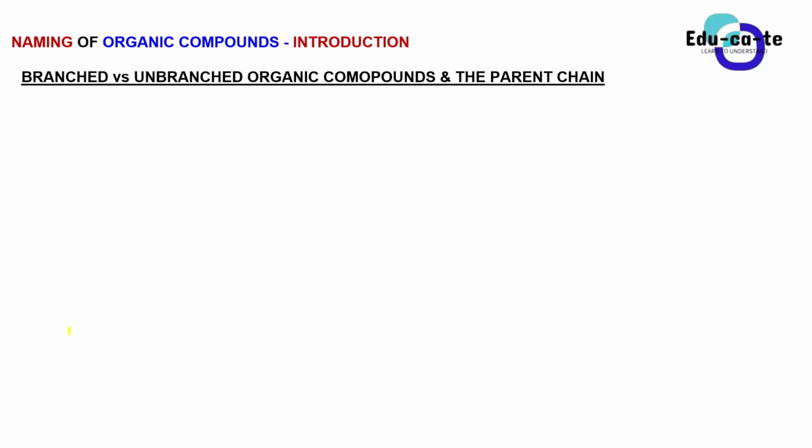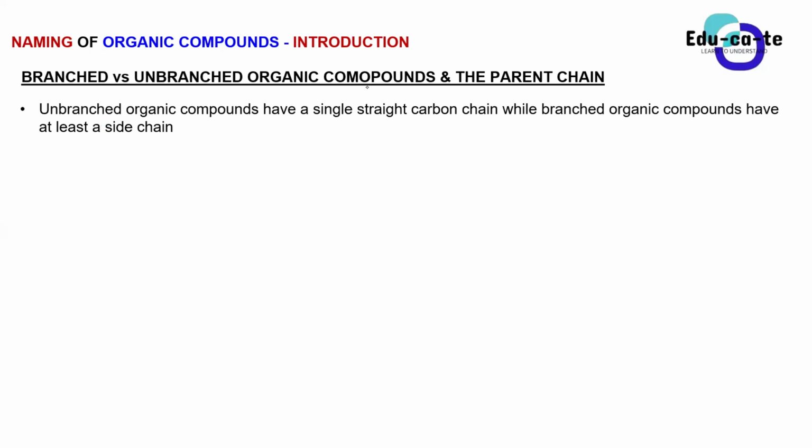Yes, Sam. Well, simplifying what Orefa said, I can just say it's an overlapping carbon from the main chain. Okay, yes, cool. So you guys have got the right concept indeed. So basically, we have got unbranched organic compounds as well as the branched organic compounds. The unbranched organic compounds are the simple ones because these ones have got a single straight carbon chain. So we can say they've got a single carbon chain, or a straight carbon chain. But the ones that are branched organic compounds, they've got at least one side chain.